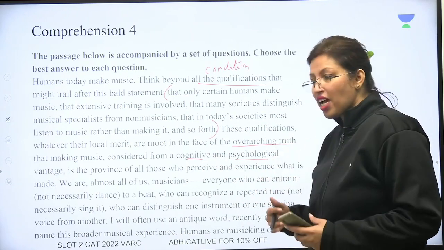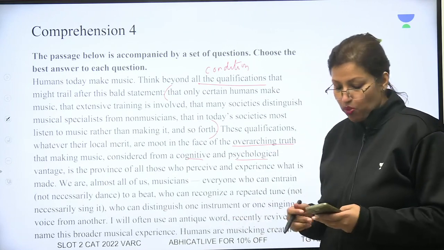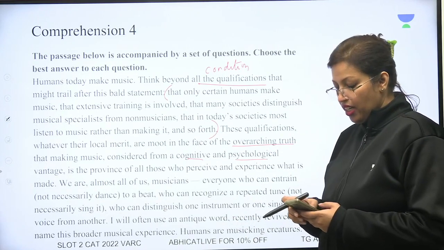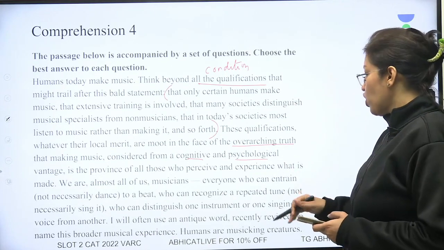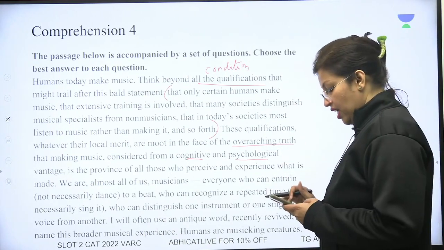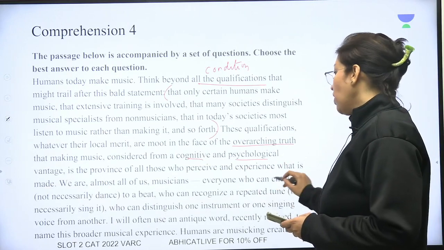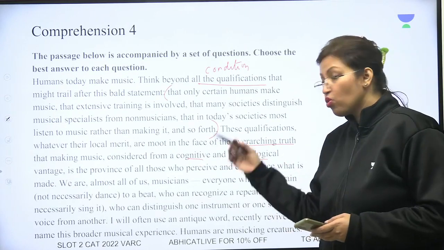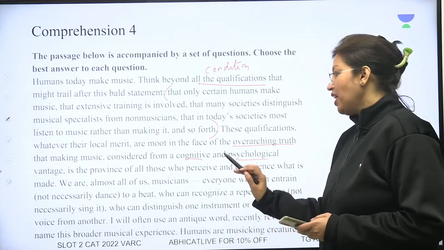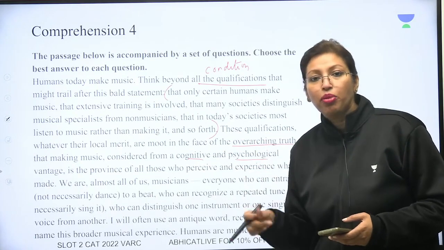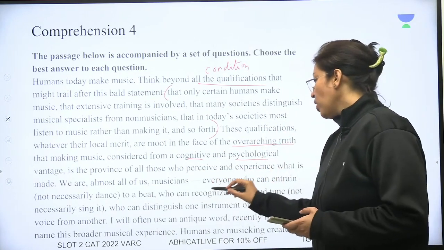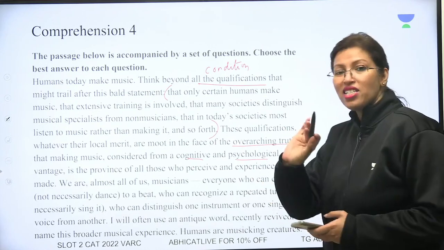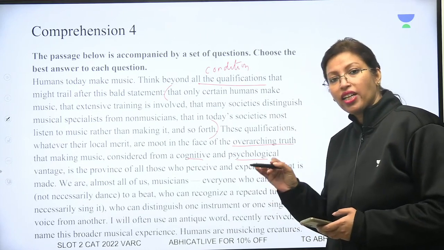Anyone who understands it, anyone who experiences it can clearly make music. ठीक है? We are almost all of us musicians. सब लोग musicians हैं. कैसे? Everyone who can entrain, that means you can train, not necessarily dance to a beat. You can take a beat, move with it. You are musical. Who can recognize a repeated tune? Not necessarily, you don't have to sing, but you can recognize.